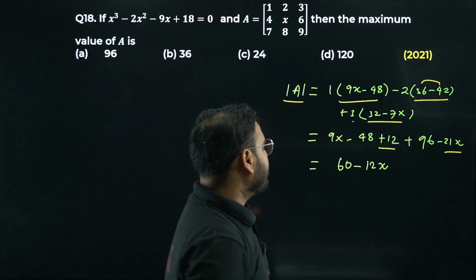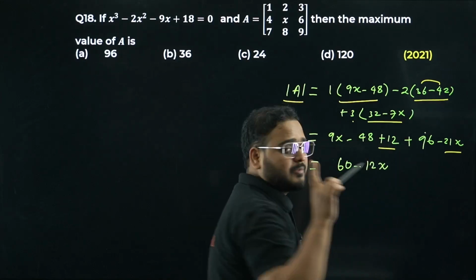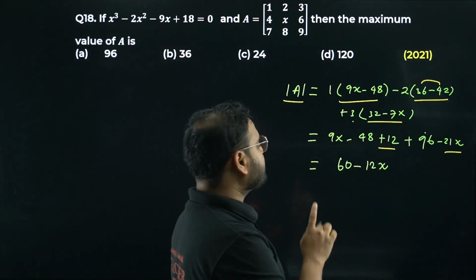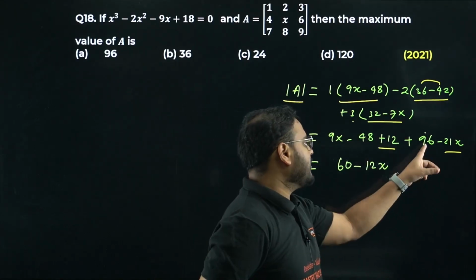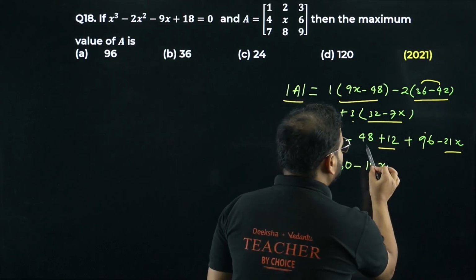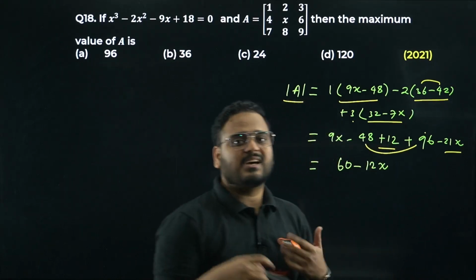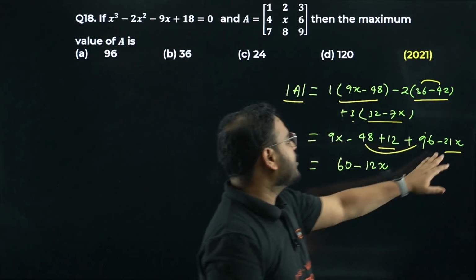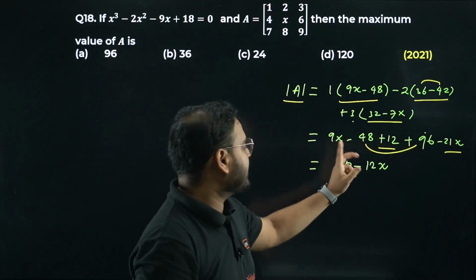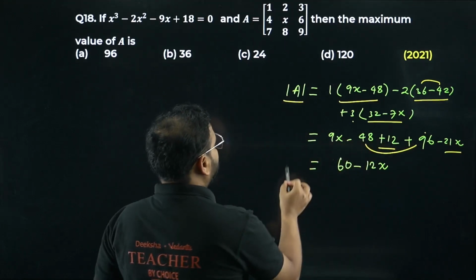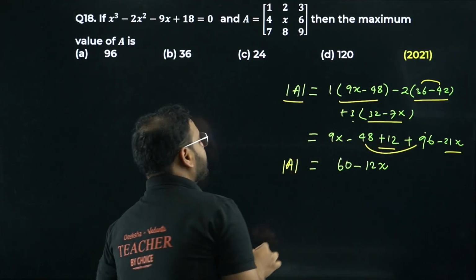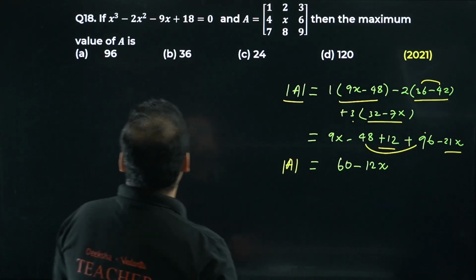Simplify this. Minus 48 plus 96 becomes plus 48, because 48 times 2 is 96, right? So plus 48 over here because of these two, then I have plus 12, it means 60. So 60 over here, 21x is negative and 9x is positive, it means I get minus 12x. Okay, this is the value of your determinant of A. Let's move on to the next step of the question. You have to find the value of x from here.